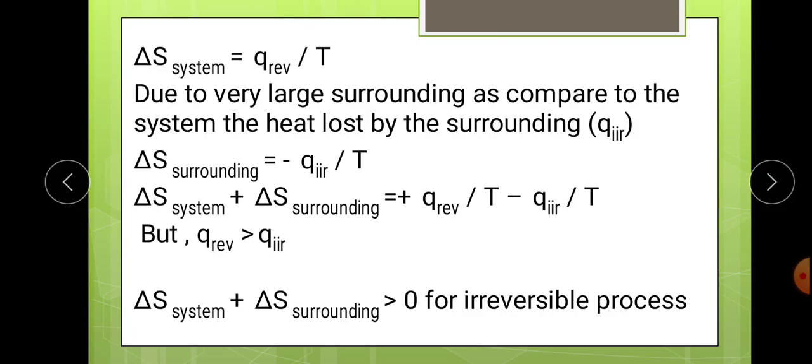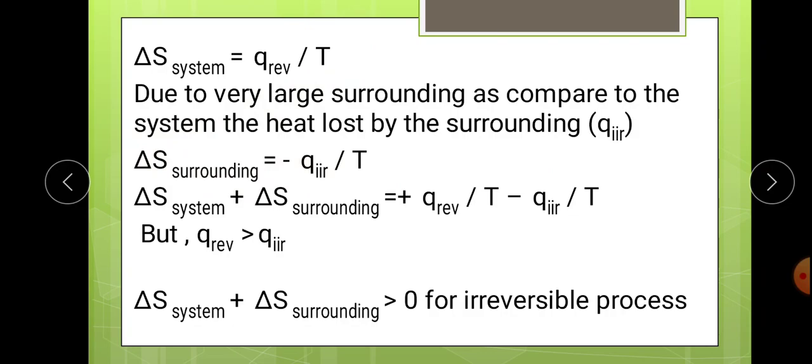So in an irreversible condition, if we are counting the change in entropy for a system, it can be counted as the Q reversible upon T. But for a surrounding, the delta S can be written as minus Q irreversible upon T. And why minus sign here? Because the surrounding lost the heat. Hence, the minus sign is here. Now, there are two values: delta S for system, that is Q reversible upon T, and delta S surrounding, that is equal to minus Q irreversible upon T.